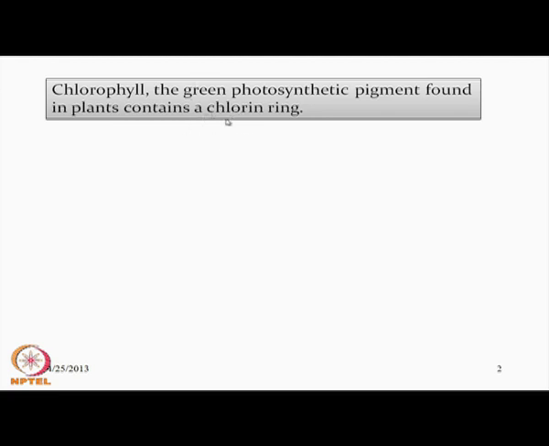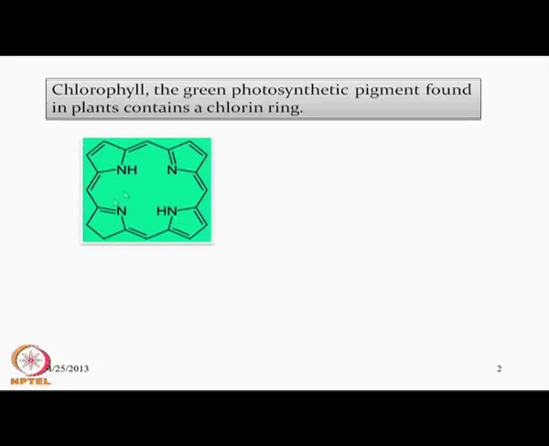Compared to the porphyrin ring, we have a different type of ring, but that is also a pyrrole system, but the connectivity is different. That is why it binds a different metal center and shows a different type of reactivity. This is very close to the tetrapyrrole unit, that means the porphyrin unit.